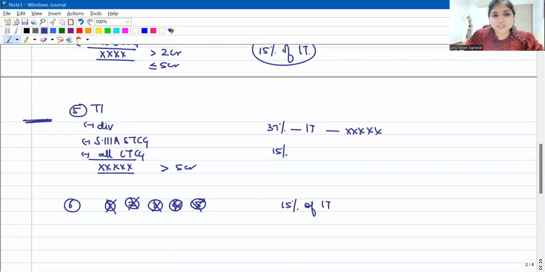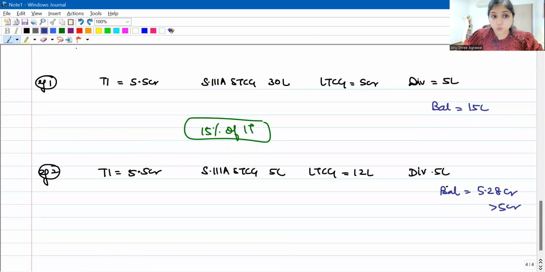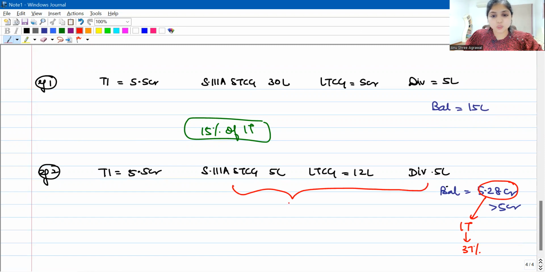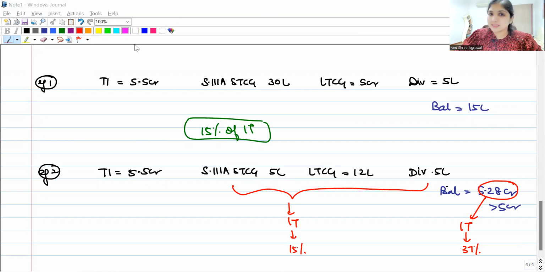So I'll fit under the fifth situation. Now, under the fifth situation, how will you pay surcharge? 37% of income tax on the balance income, and on these three incomes, 15% of income tax. So what we will tell the assessee is, see, on this 5.28 crore, you find income tax. On this income tax, 37% you have to pay as surcharge. But on these three incomes, you find income tax. On that income tax, only 15% of that income tax you'll have to pay as surcharge.